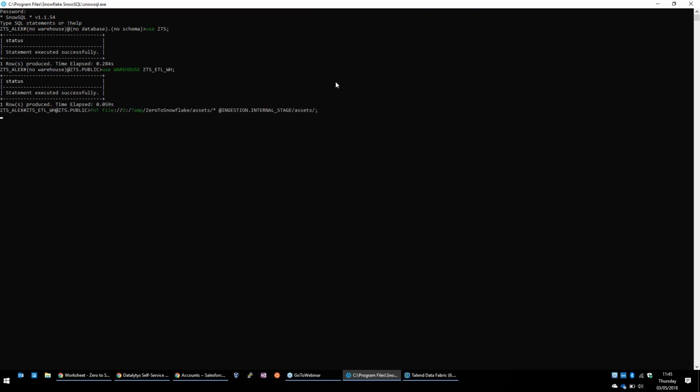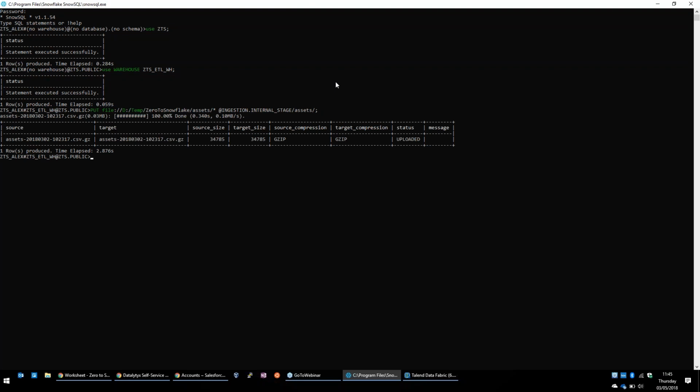So I'll just run that now. I didn't specify any compression, so if it's not already zipped, I think it is, but if it wasn't, it would zip it by default unless we tell it not to. It's also encrypting, so all data in flight and at rest in Snowflake is encrypted. There's no way to store unencrypted data anywhere in Snowflake. So that's now in our stage.